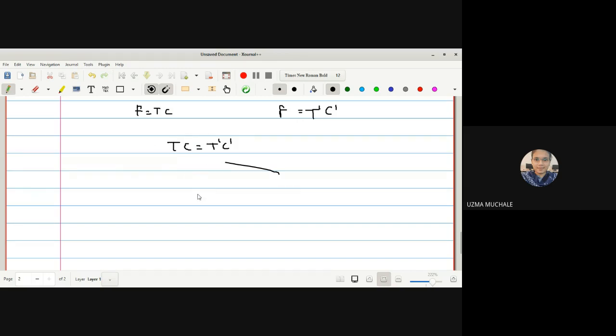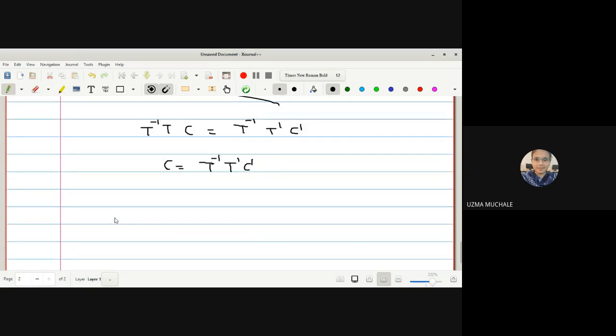So now I will apply T inverse on both sides. Applying T inverse on both sides, I get T inverse T C is equal to T inverse T dash C dash. So what will T inverse T be? It is identity. So I can write C is equal to T inverse T dash C dash. Correct? Now we know that C is an orthogonal transformation, so it maps origin to origin. So C of 0 is equal to T inverse T dash of C dash of 0.